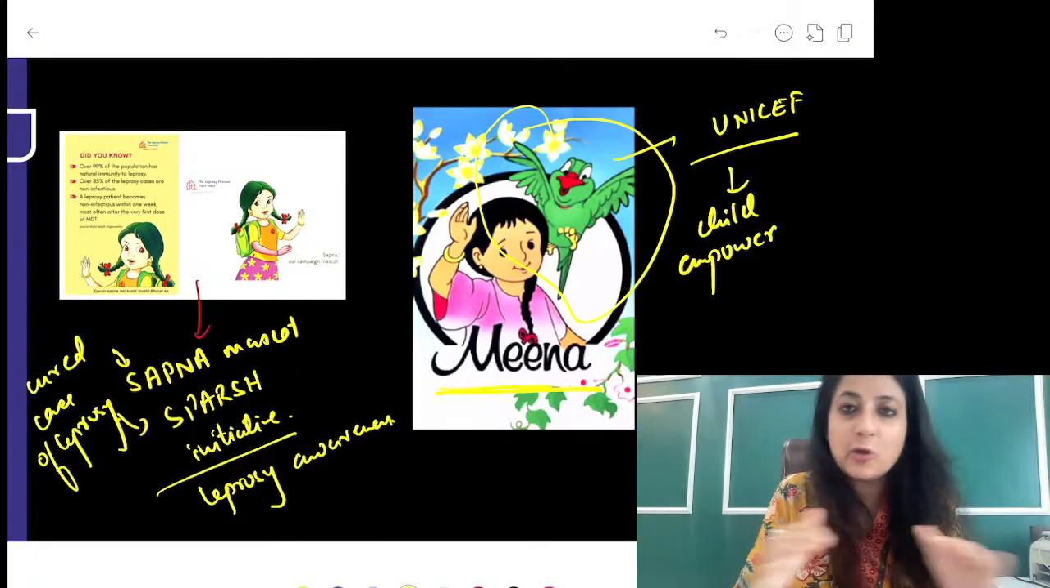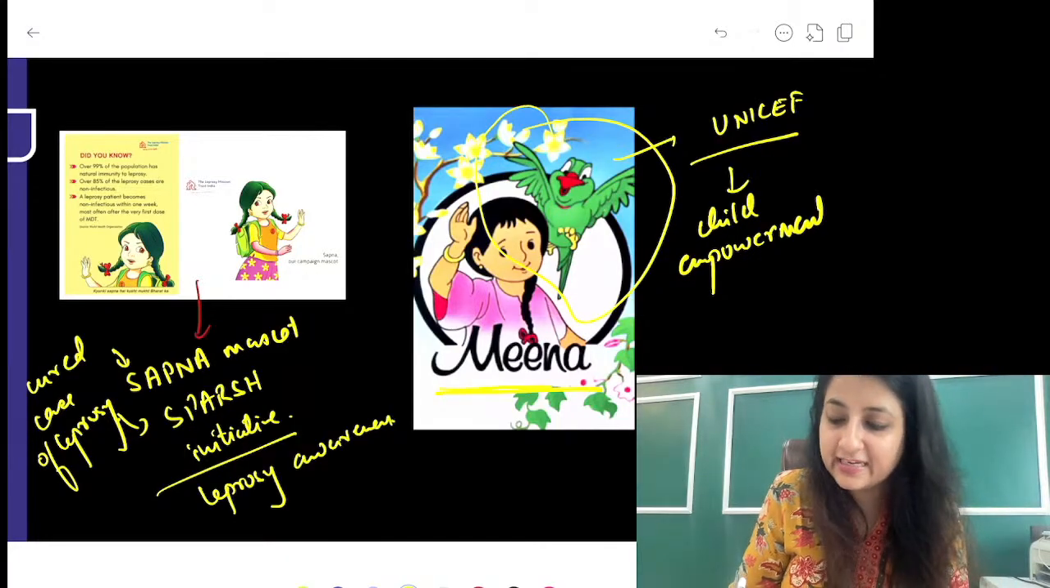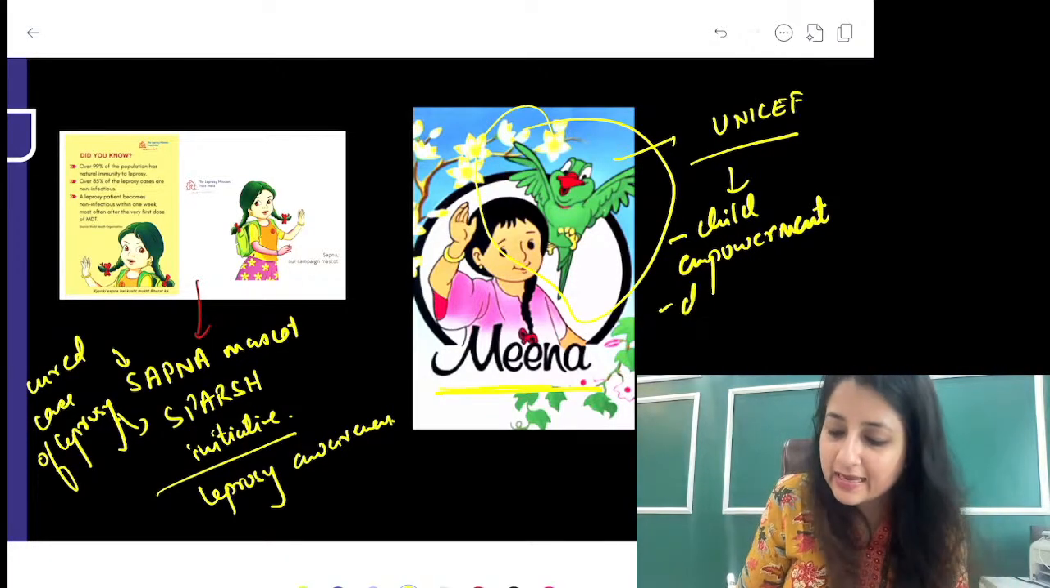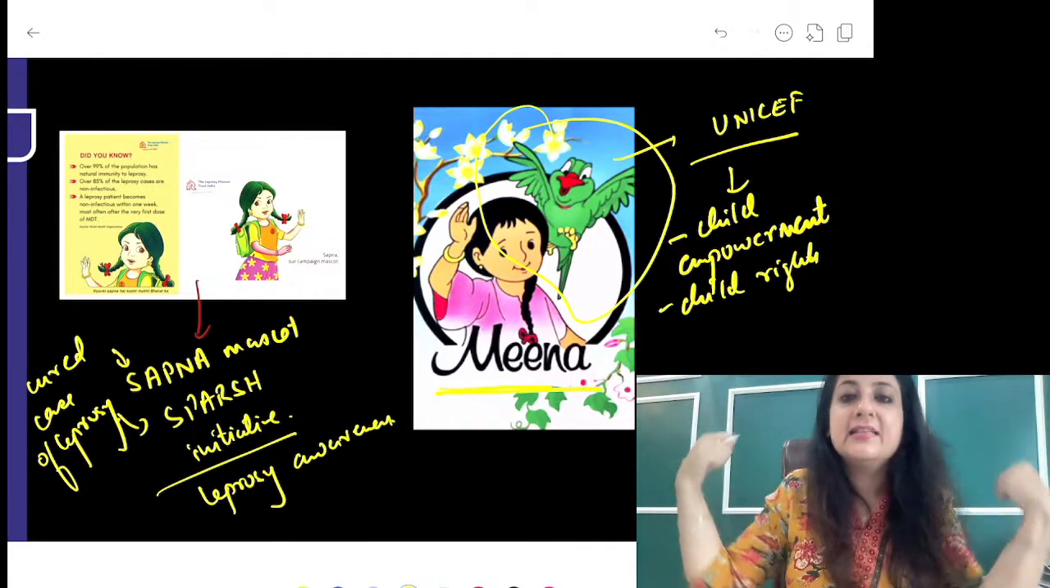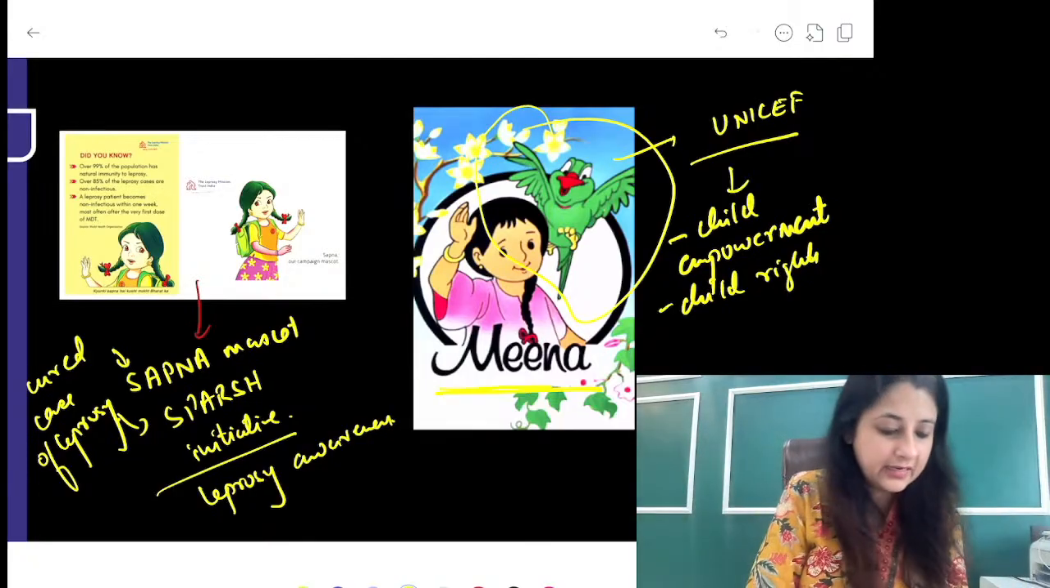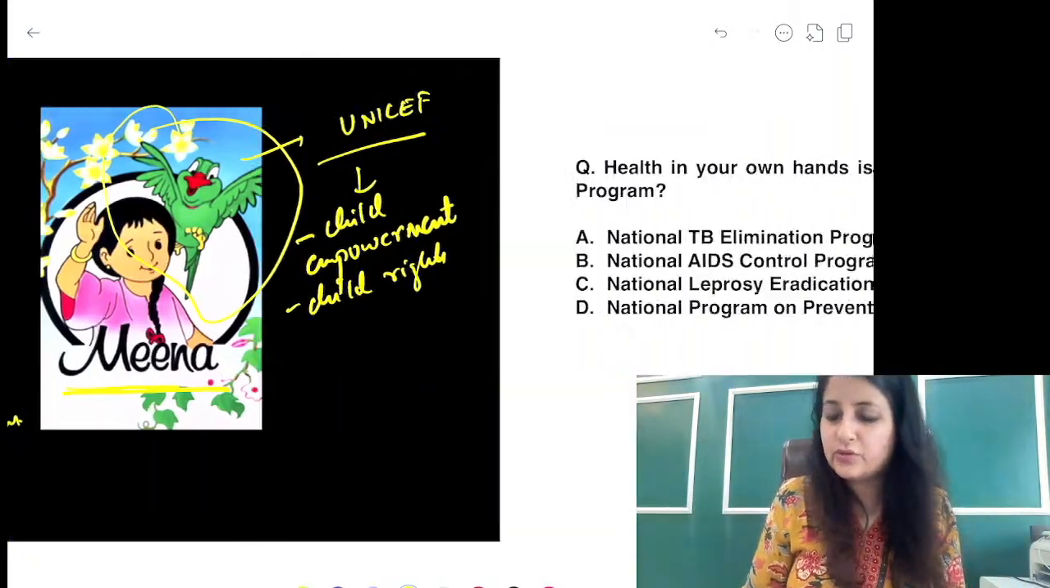That's the thing, because I'm not stopping her from doing anything. You can eat ice creams, whatever. So what is it? Child's right. So when no one will stop our rights, we will fly. Okay? So Meena is with the parrot. Sapna, school bag. Got it? So remember these two things which come in the exam.